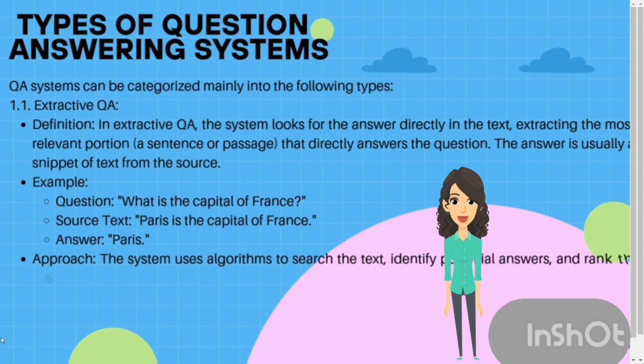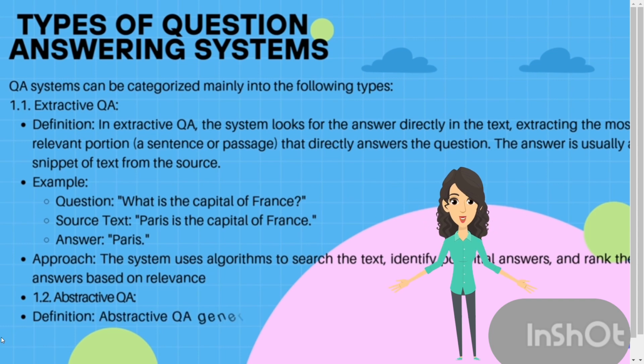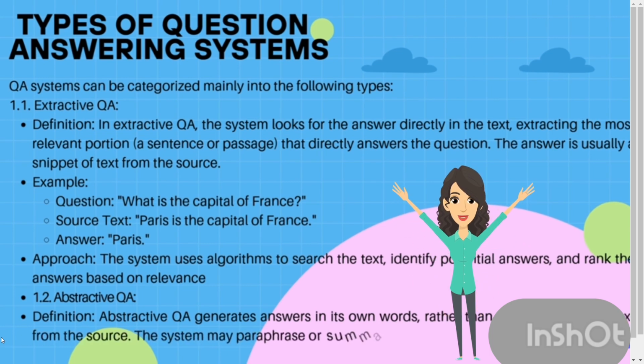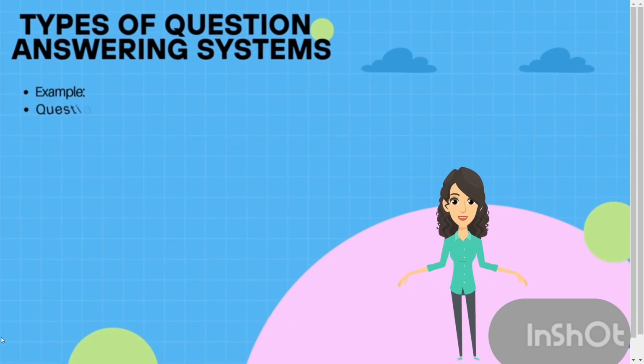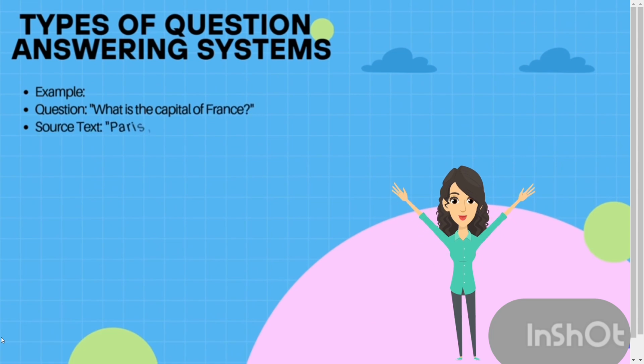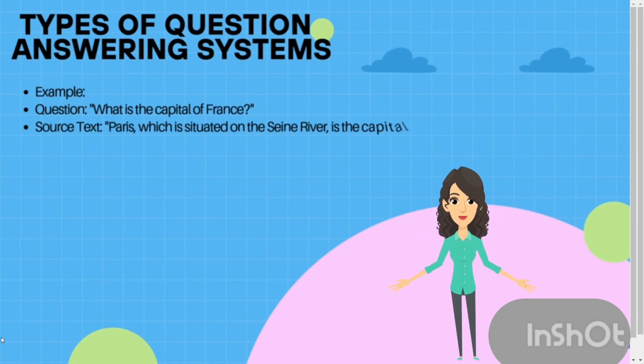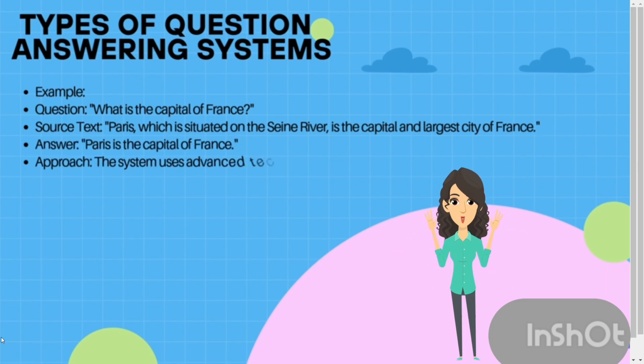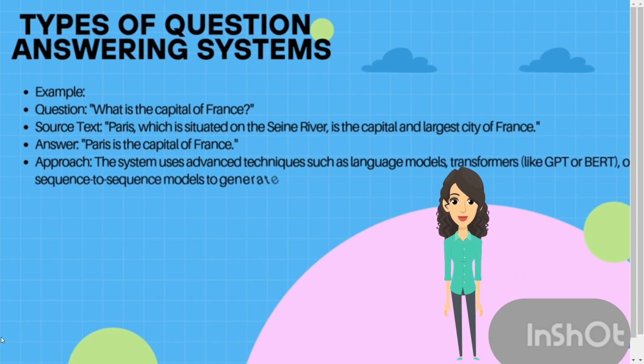1.2. Abstractive QA. Definition: abstractive QA generates answers in its own words, rather than directly extracting text from the source. The system may paraphrase or summarize information. Example. Question: What is the capital of France? Source text: Paris, which is situated on the Seine River, is the capital and largest city of France. Answer: Paris is the capital of France. Approach: the system uses advanced techniques such as language models, transformers like GPT or BERT, or sequence-to-sequence models to generate